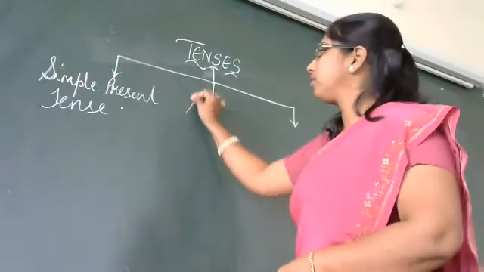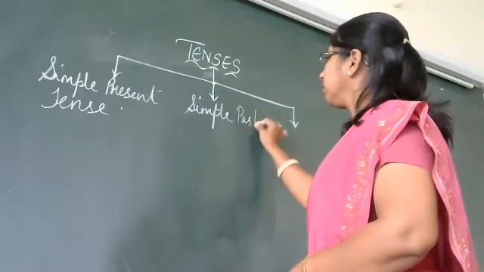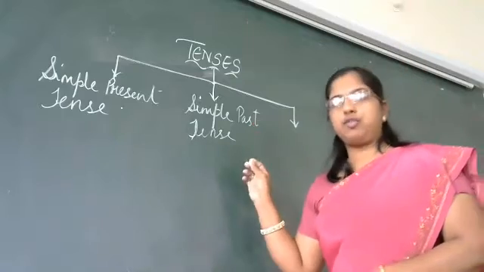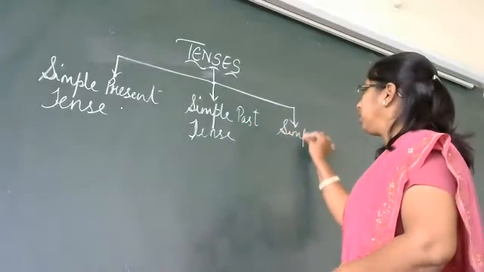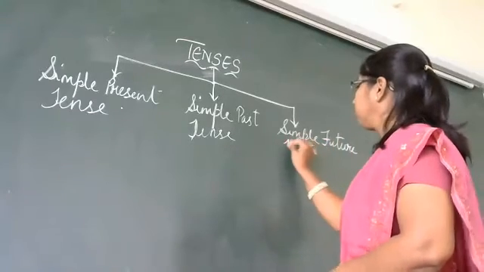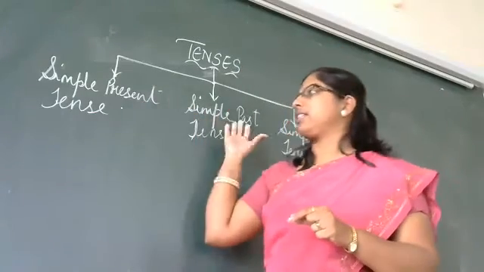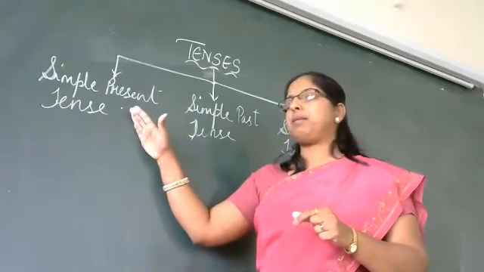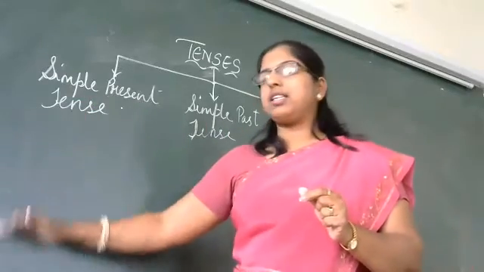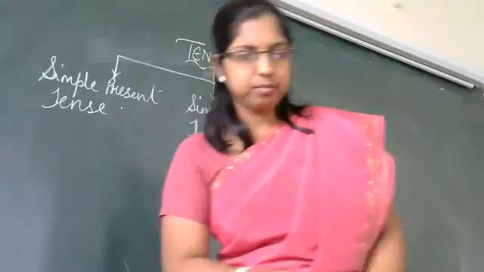The next we go for simple past tense. The next we go for simple future tense. So here we have divided this into three. The first one, simple present, simple past, simple future. Then we have again some bifurcations done here that we are going to learn later.